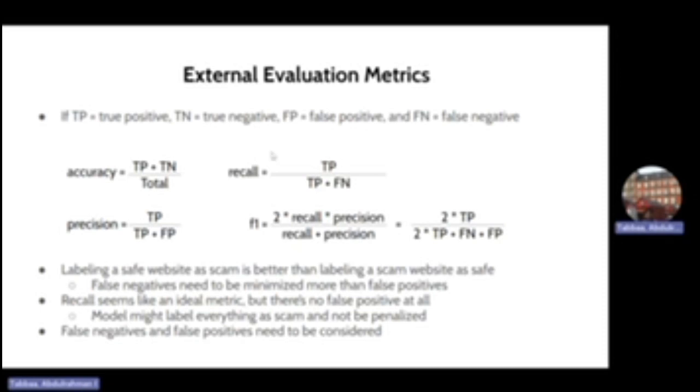So at first glance, recall seems to fit this description. Unfortunately, recall doesn't consider false positives at all. A model which simply labels all websites as scam will have a perfect recall of 1. Therefore, a relative balance between false negatives and false positives is necessary. False positives are taken into consideration through precision, and F1, which balances recall and precision, is therefore the best measure.